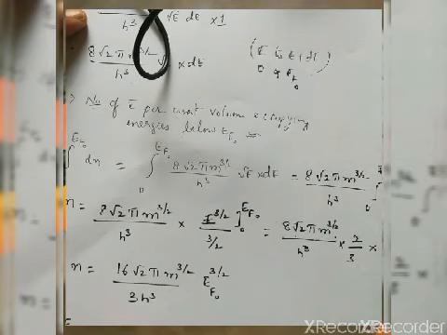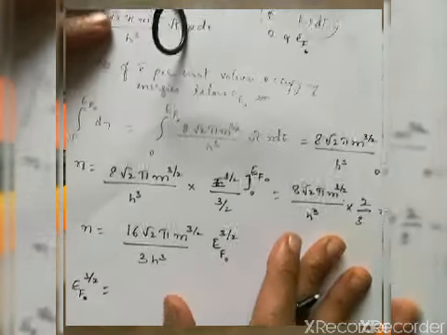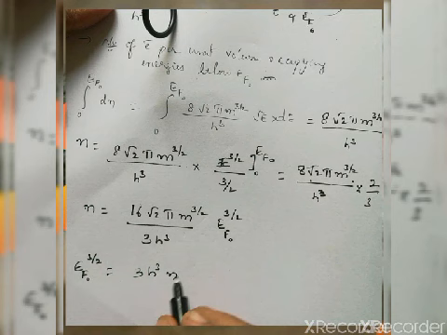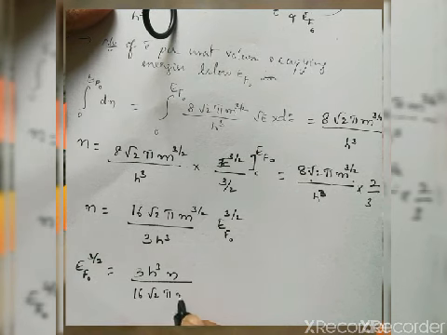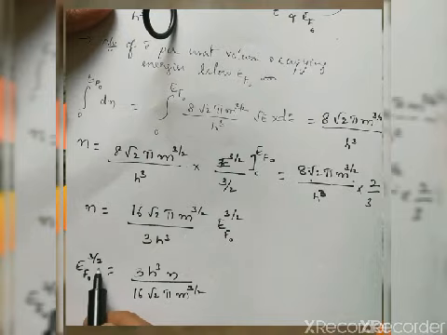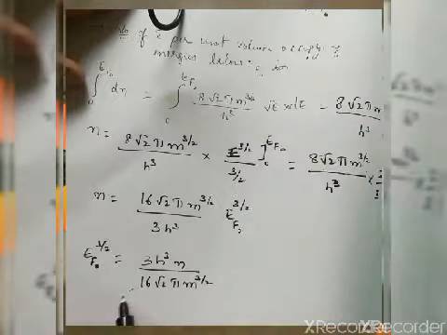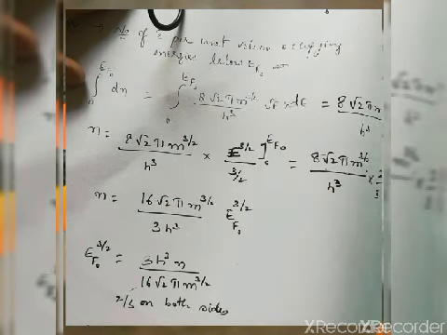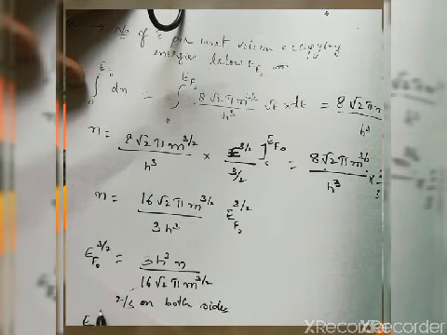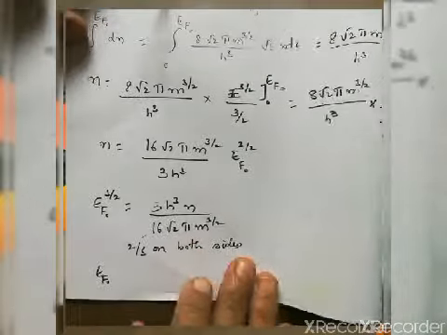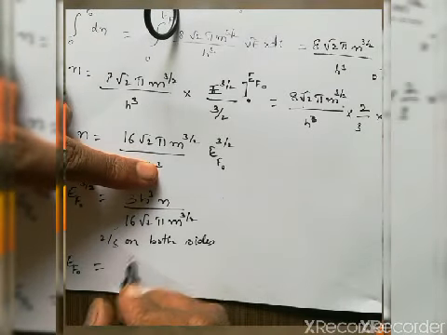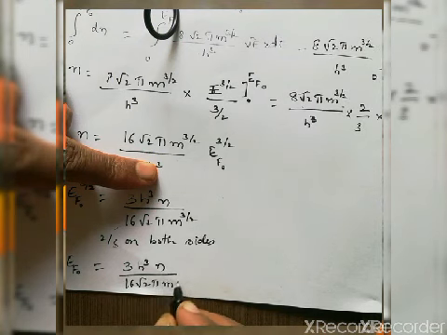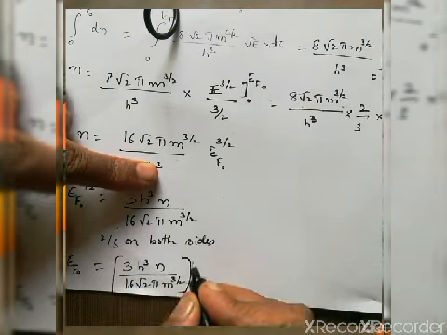So I write EF naught to the power of 3 by 2 is equal to 3 h cube n divided by 16 root 2 pi m to the power of 3 by 2. So now to remove this 3 by 2, I take the power 2 by 3 on both sides. What I get? 3 by 2 into 2 by 3 gets cancelled, so I am left with EF naught. So EF naught is equal to 3 h cube n divided by 16 root 2 pi m to the power of 3 by 2, whole to the power of 2 by 3.